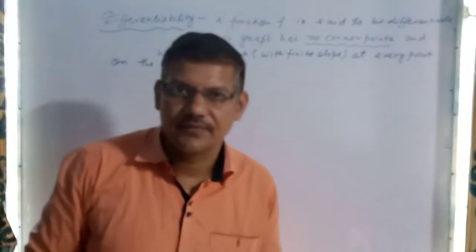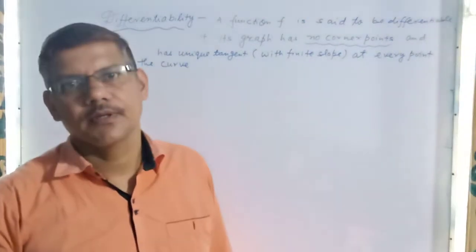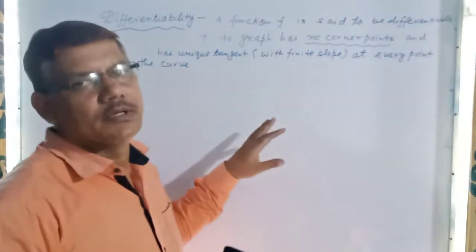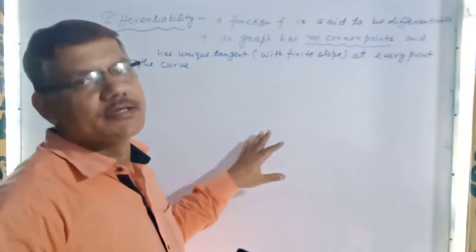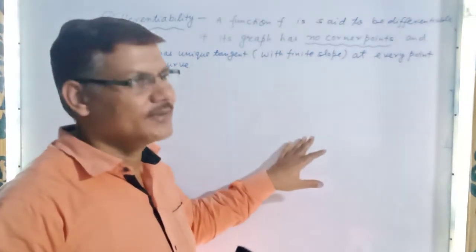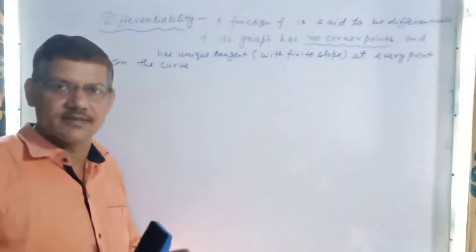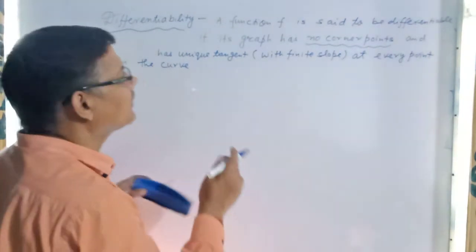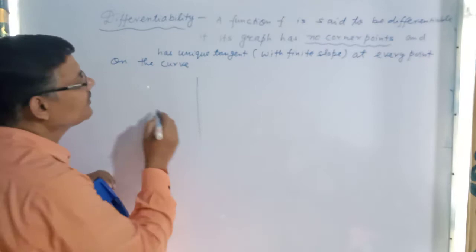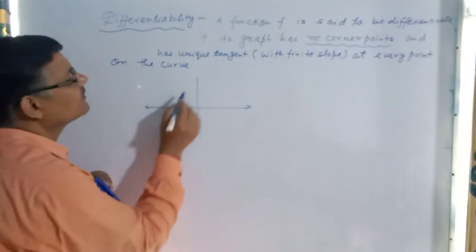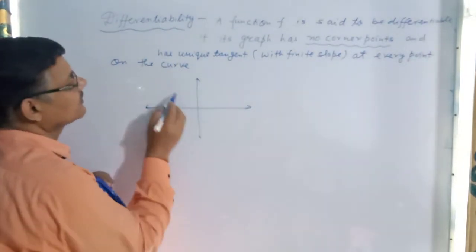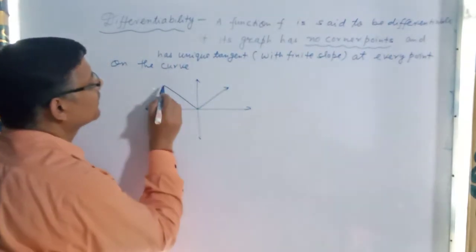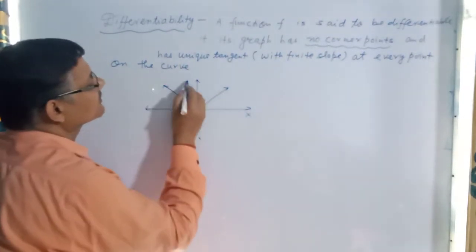Any function f is said to be differentiable at that point if the graph of its function has no corner points as well as has a unique tangent at every point of the graph. So I take two examples. For example, if I take this very easy function, the modulus function, its graph is like this.